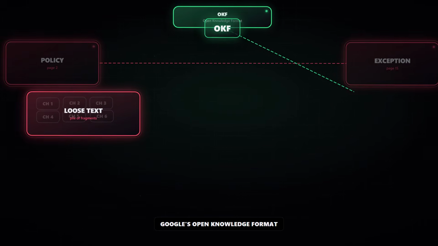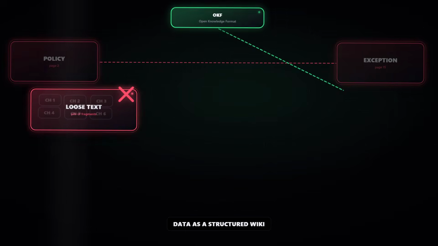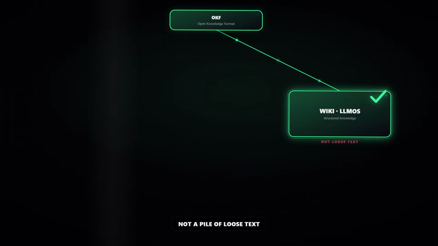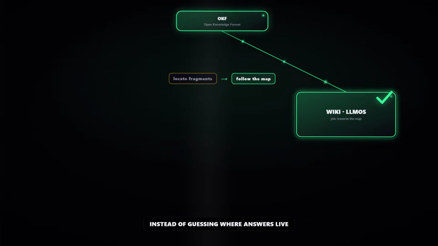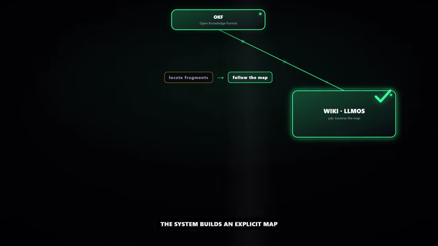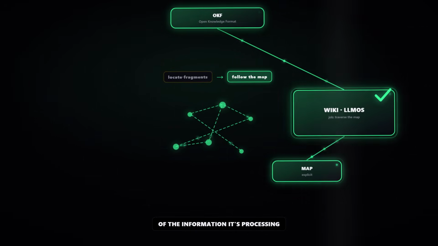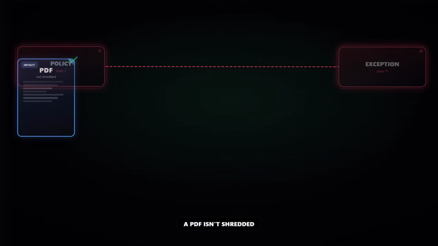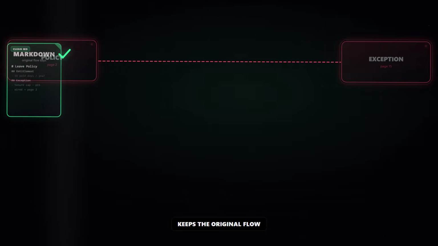Google's open knowledge format was built to kill this failure. It treats your data as a structured wiki, not a pile of loose text. The model's job shifts. Instead of guessing where an answer might live, the system builds an explicit map of the information it's processing. A PDF isn't shredded. It's converted into clean markdown that keeps the original flow.